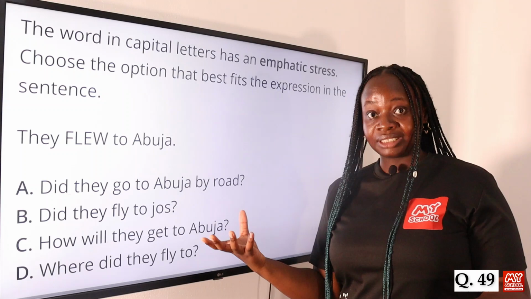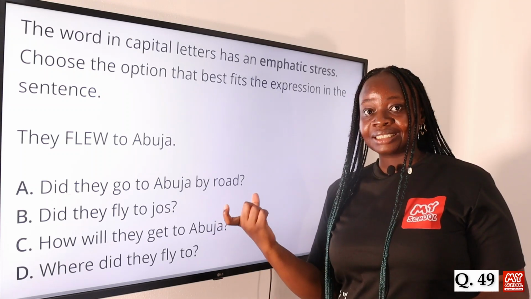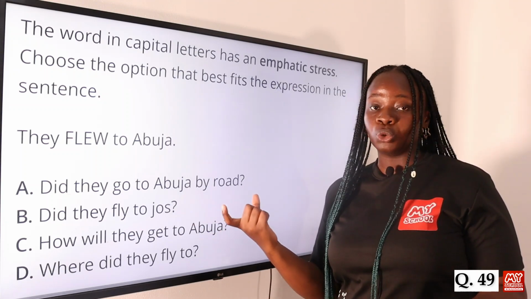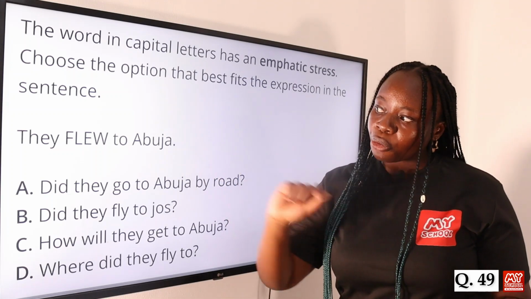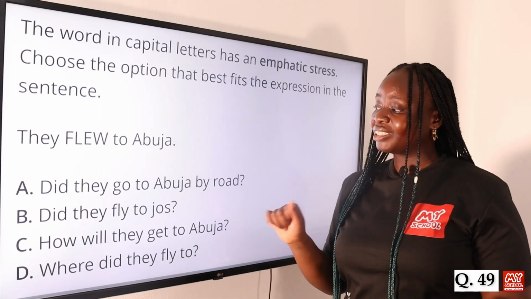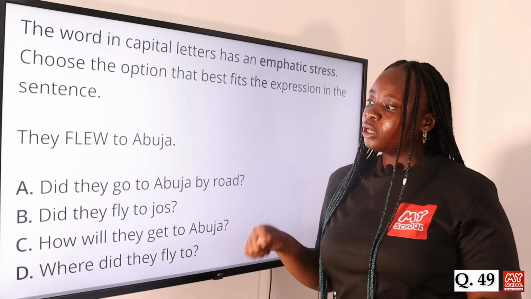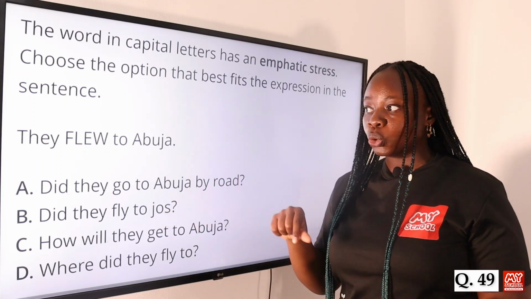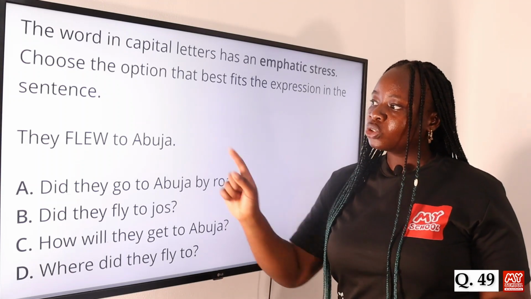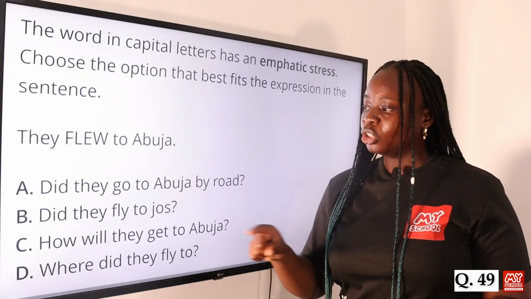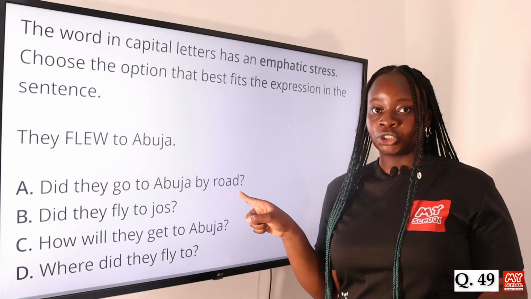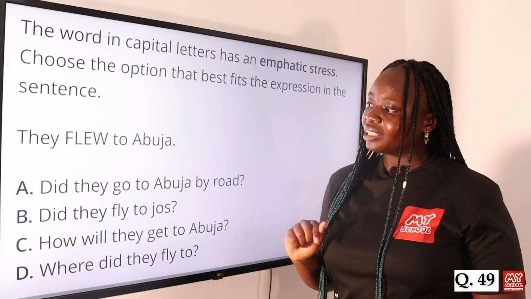The person is trying to ask a question, but there is an apprehension that they did go to Abuja by road. But the person is trying to correct that misapprehension by saying they did not go by road, but they flew to Abuja. So, did they go to Abuja by road? No, they flew to Abuja. That is the reason why "flew" is emphasized, to correct the misapprehension in the question, "by road." So option A, did they go to Abuja by road, is the answer to this question.